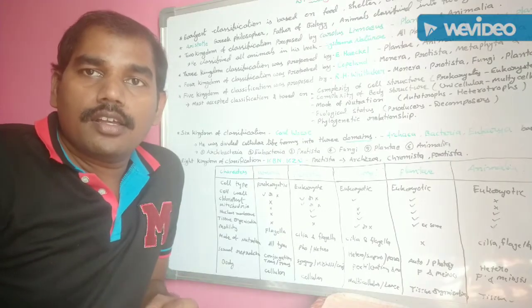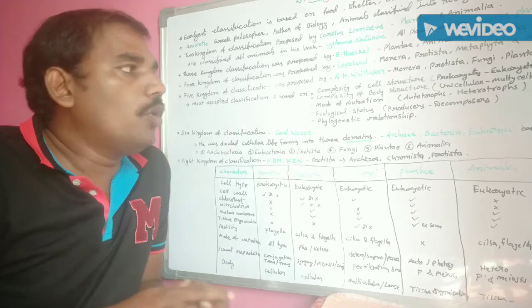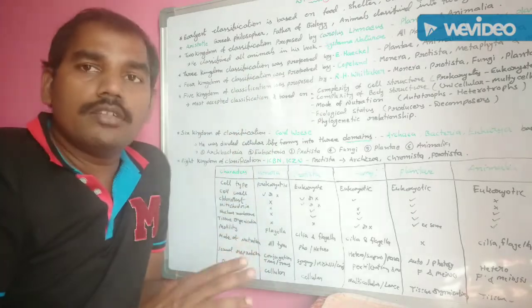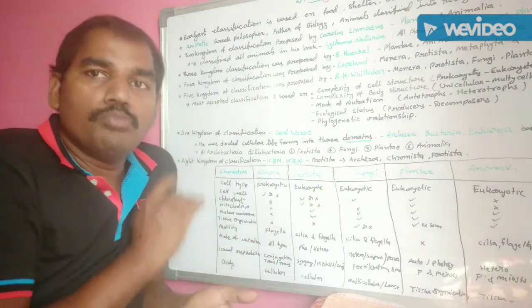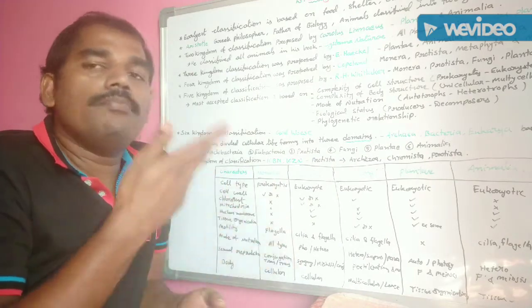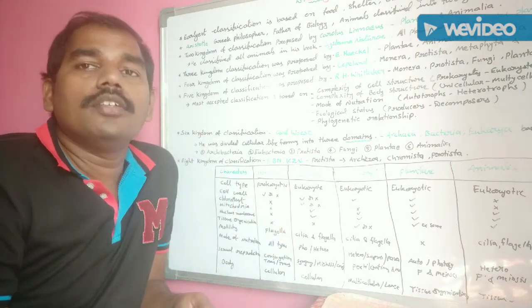In the next class, I will explain briefly about the five kingdom classification one by one: Monera, Protista, Fungi, Plantae, Animalia. Okay. Thanks for watching.